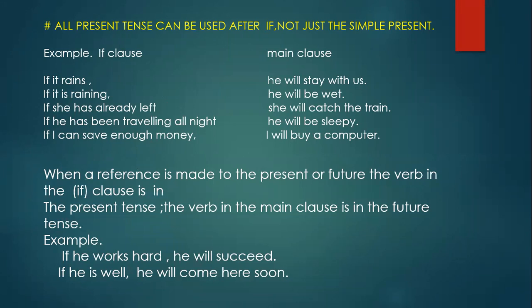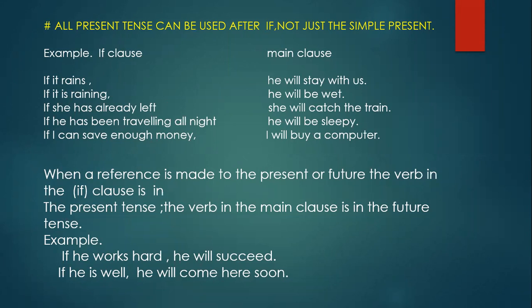That's why in continuous sentences only "been" comes. So if he has been traveling all night, what is the outcome? He will be sleepy.